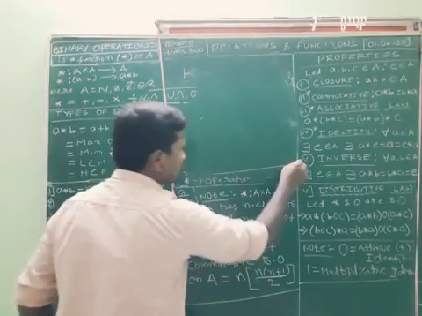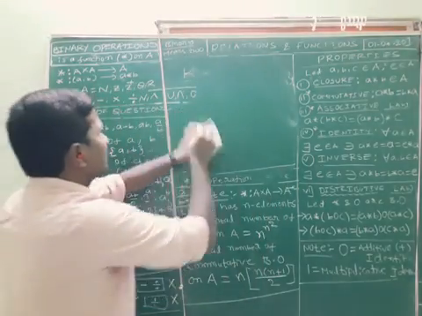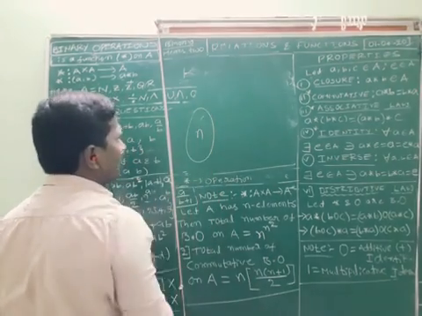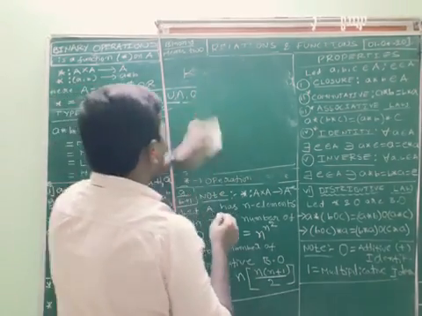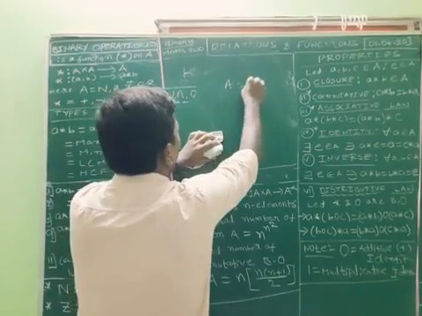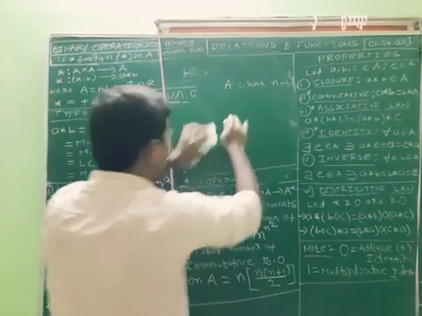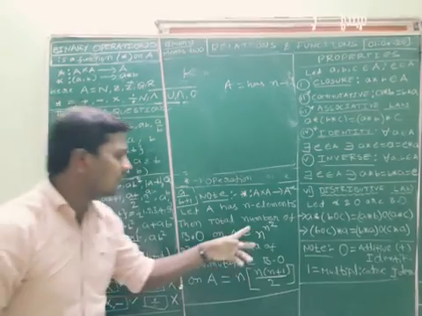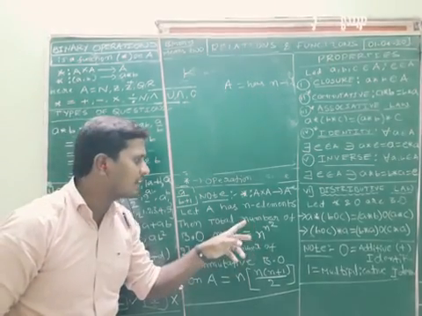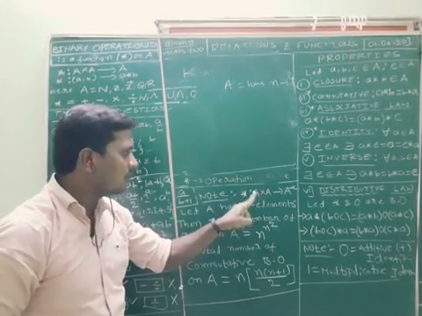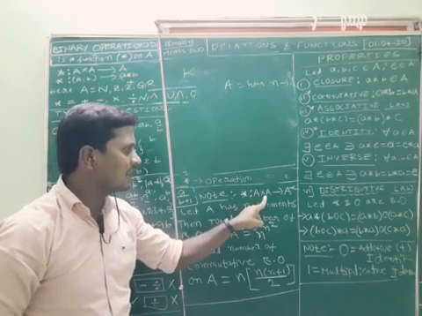I have written here some property. For example, A has n elements. Then how many total binary operations can we form from A cross A to A?